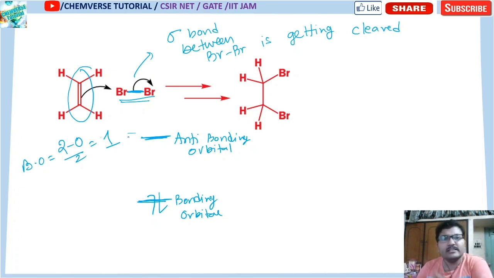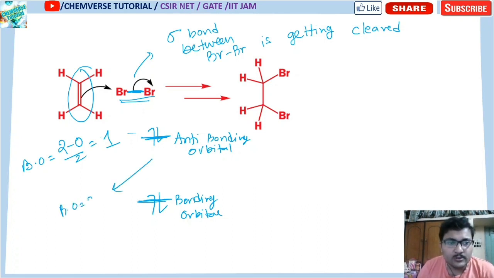If the bond order is 1, there will be a bond between them. Now suppose I add 2 more electrons to the anti-bonding orbital. Then the overall bond order will be 2 minus 2 by 2, that means 0.